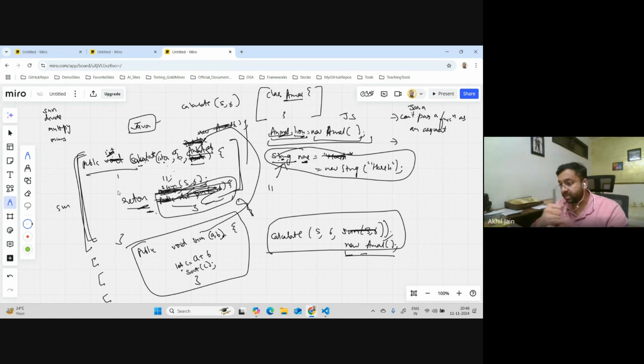One is this thing. Second of all, if the language allows you to pass a function as an argument to another function, and another capability is that it also allows you to return a function from a function, then we say that that language supports higher order functions. What do we call it? Higher order functions.